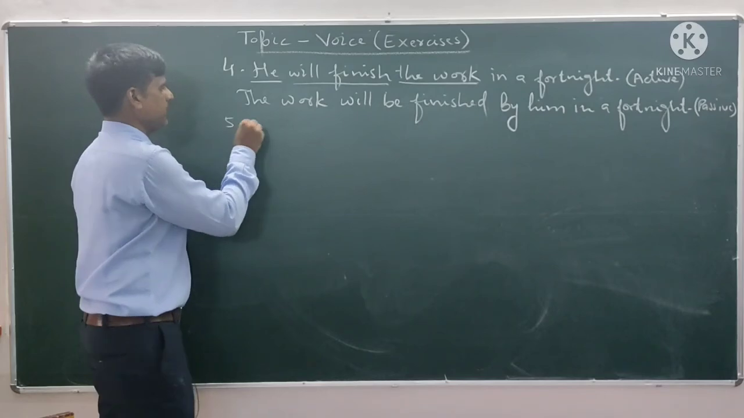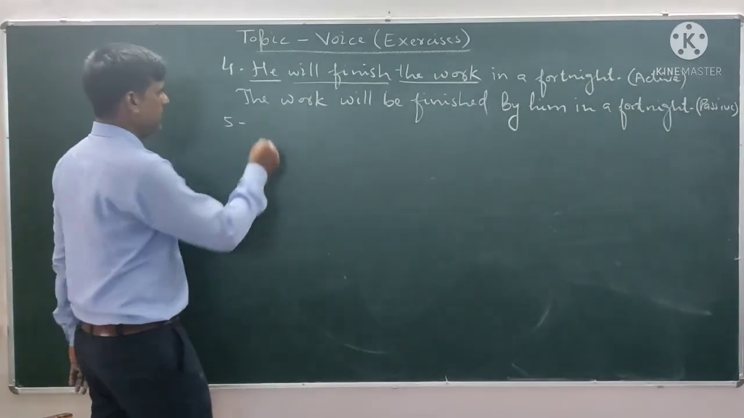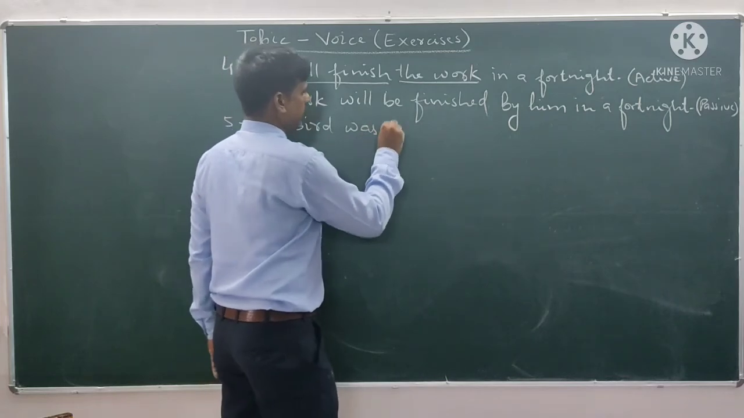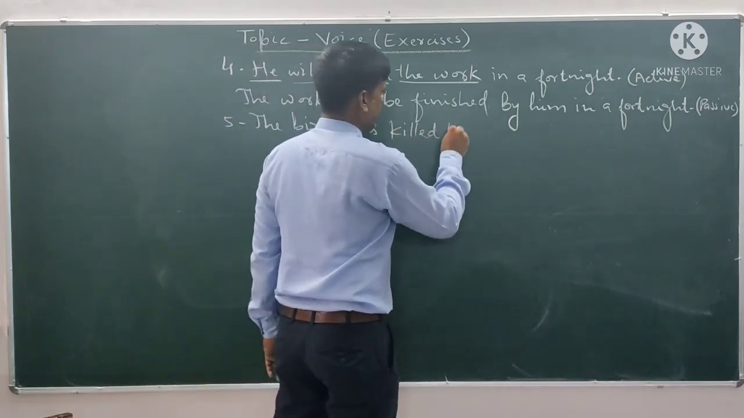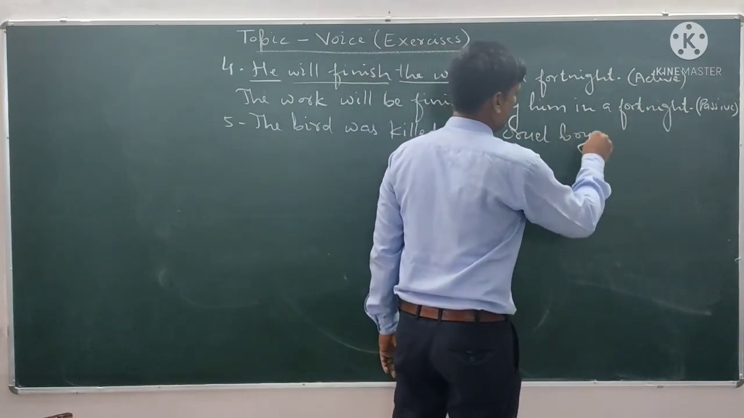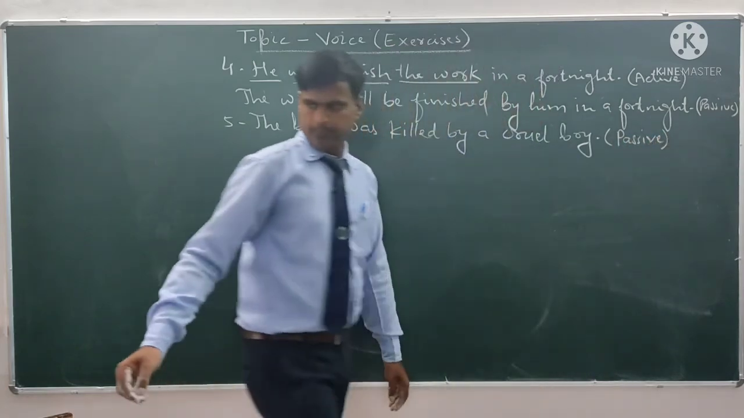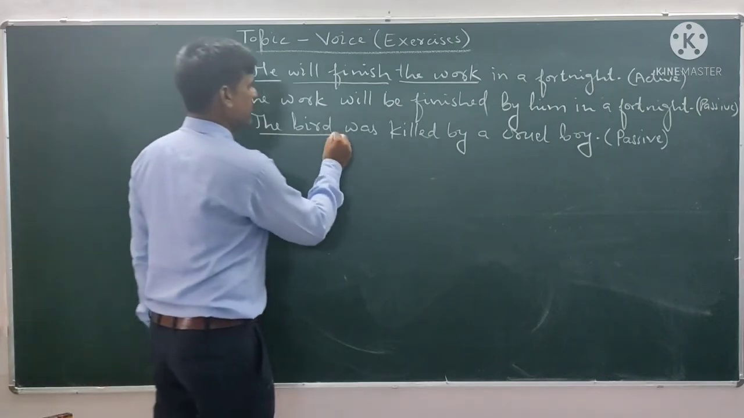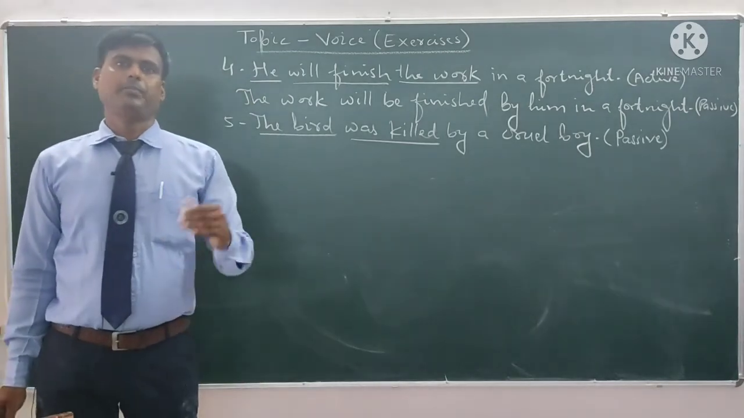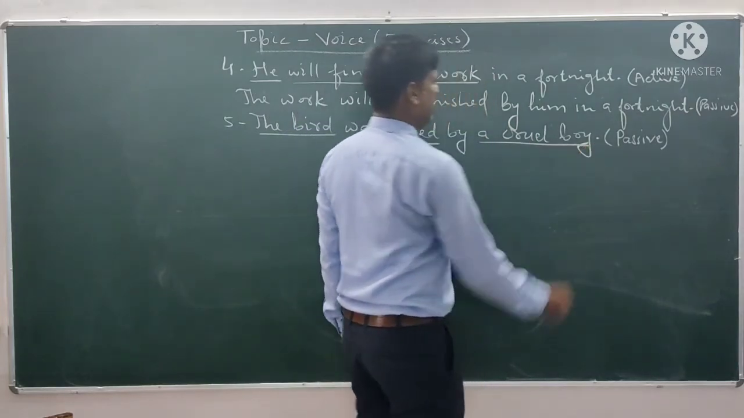Now let's see sentence number 5. Sentence number 5 is the bird was killed by a cruel boy. This is passive. Who can tell me how it is passive? This is passive because the bird is the subject, and was killed tells us that the sentence is in simple past tense passive voice, was plus third form of main verb. Then here is also by, and a cruel boy here is the object.